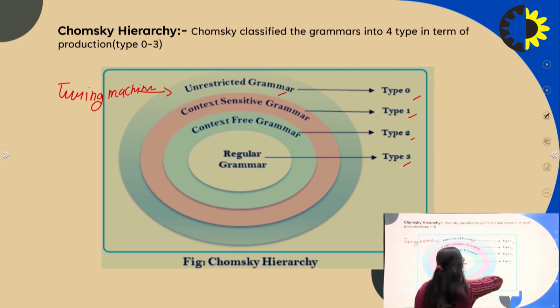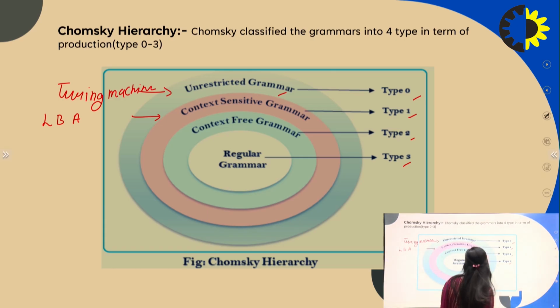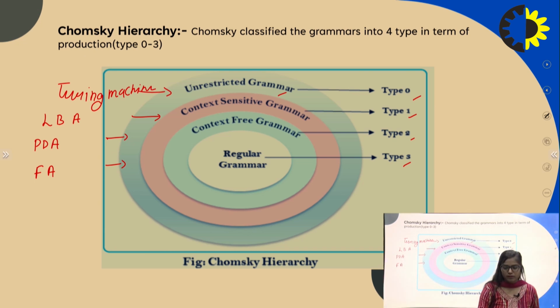Second is type 1, which is known as context sensitive grammar. It is recognized by the linear bounded automata. Third is type 2, which is known as context free grammar. It is recognized by the pushdown automata. And fourth is type 3 grammar, which is recognized by the finite automata.